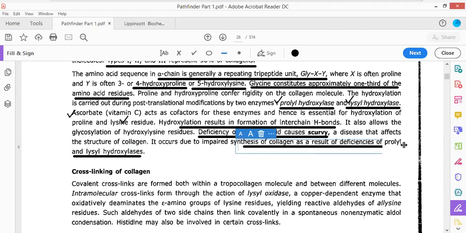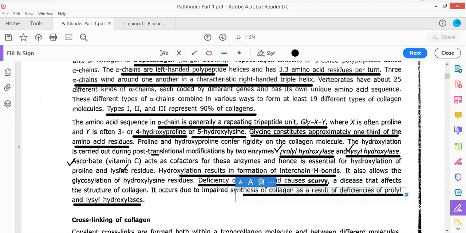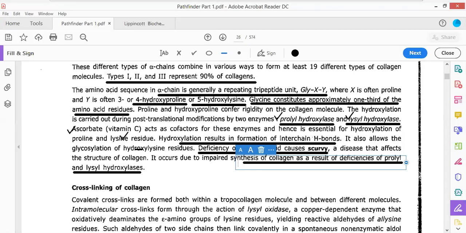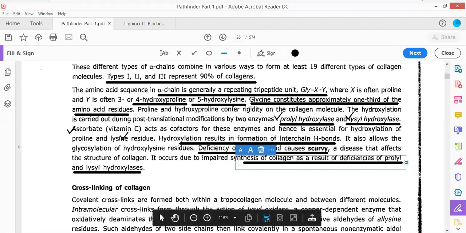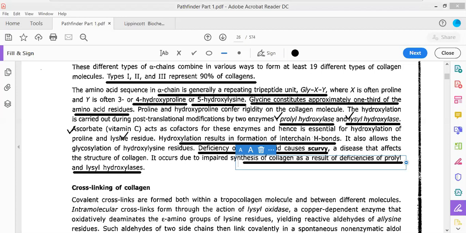Now you can understand the structure of the most important organ present in the body that is responsible for catalyzing the process of circulation, and that organ is referred to as the human heart. The heart wall, the myocardium, consists of three different layers. Which are the three different layers? One is referred to as the epicardium, mesocardium, and endocardium. Okay, there are three different layers which are present.